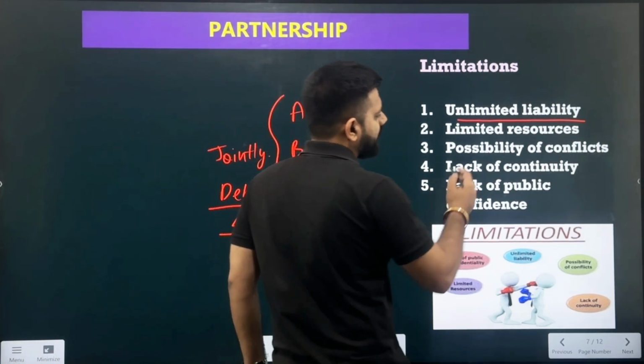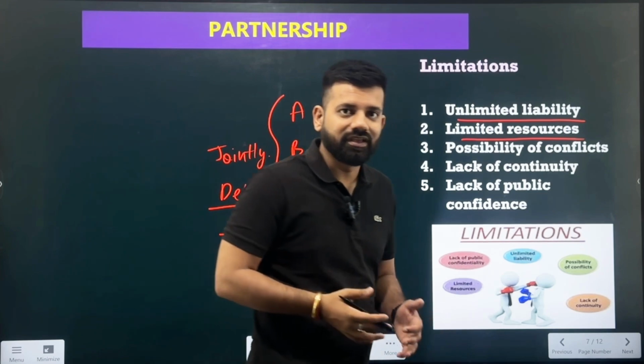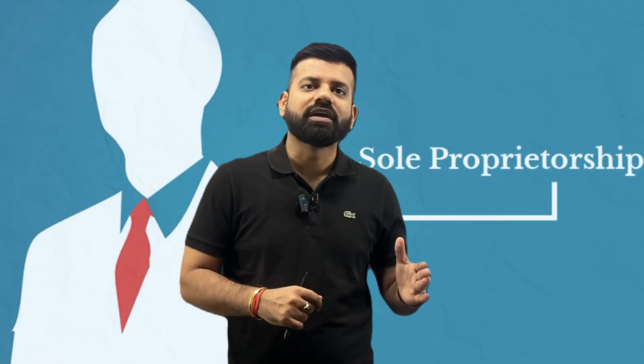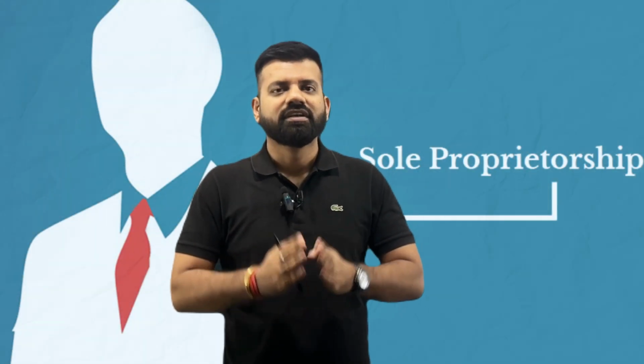Now, the second point is limited resources. You would be thinking that we were talking in the advantages that the partnership business has more funds as compared to the sole proprietorship, because in the sole proprietorship only the individual person, with the amount he had, could start the business. But if we talk about the partnership, why is it that they also have limited resources? Because if we talk about the joint stock company, where they can invite shares from the public, they have a greater amount of resources with themselves.